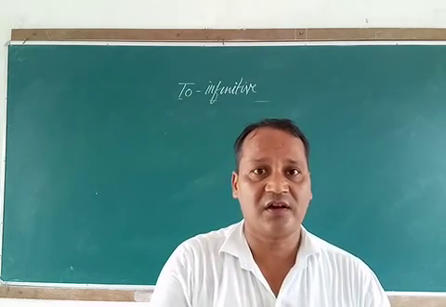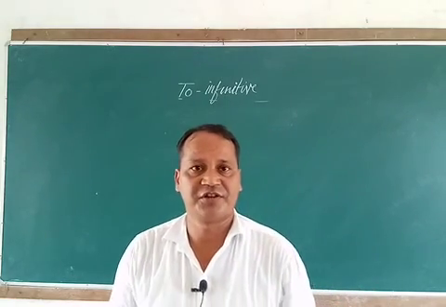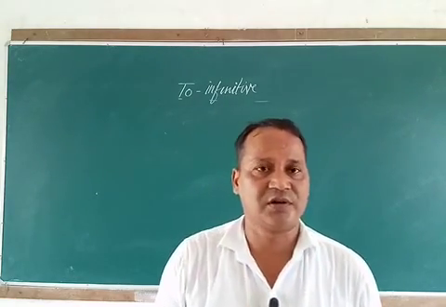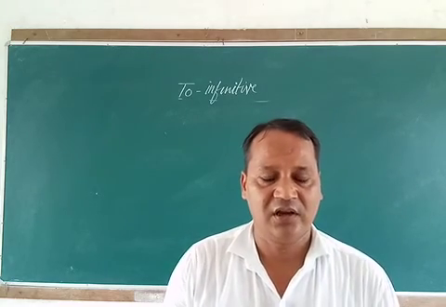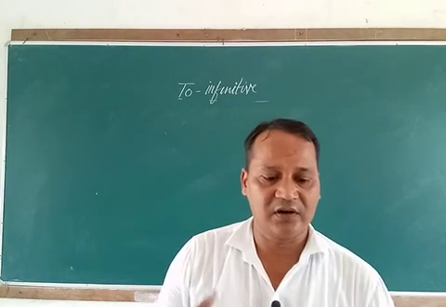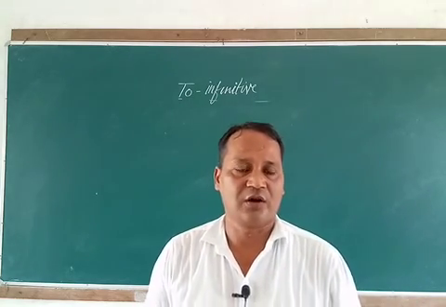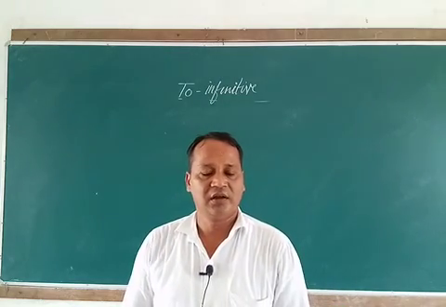So infinitives are non-finite verbs. That means they are not restricted by number, person or tense in the sentence. In other words, we can say that infinitives are the verbs that do not change their forms according to the number, person in the sentence.